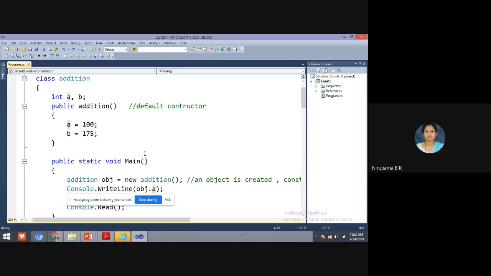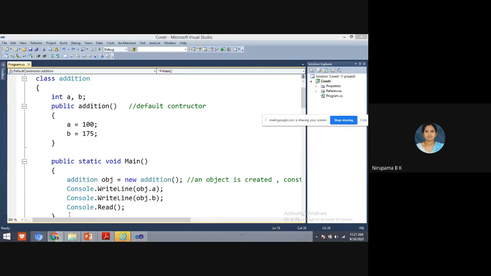Hey students, any doubt? A constructor is a special method of a class, and the constructor will have the same name as the class. And the constructor is used to allocate the memory. And here we have created an object for the constructor and we are displaying the output. Yes, students, understood?